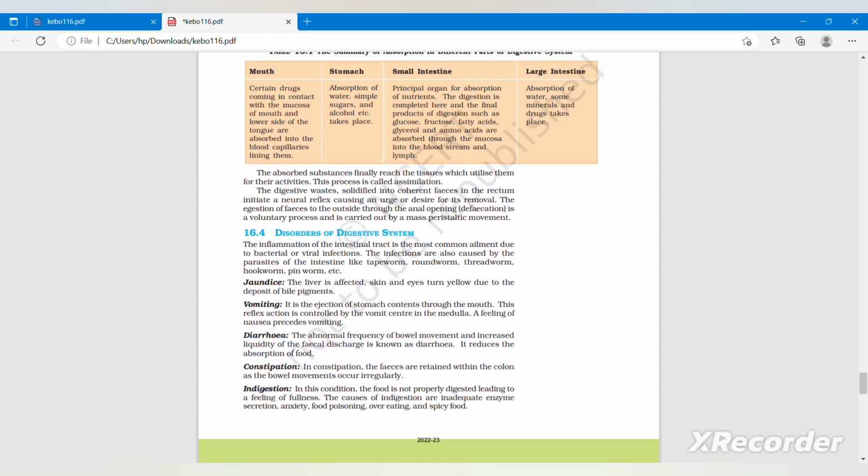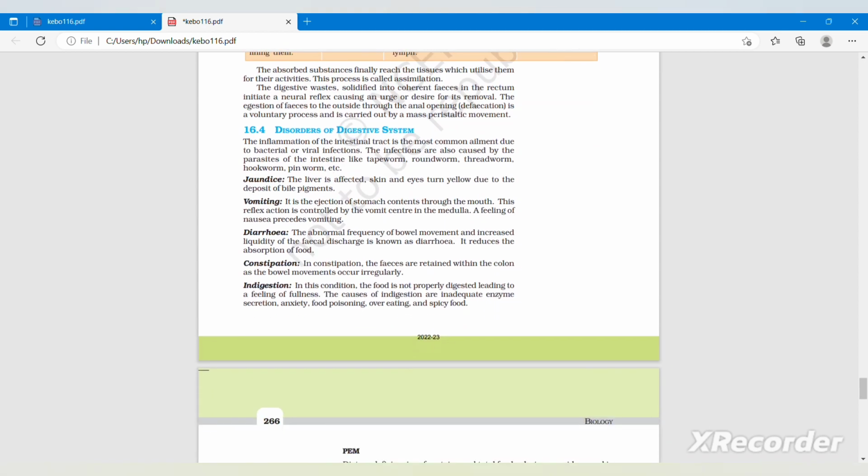And the last topic is 16.4, that is disorders of the digestive system. The inflammation of the intestinal tract is the most common ailment due to bacterial or viral infection. The infections are also caused by the parasites of the intestine like tapeworm, roundworm, threadworm, hookworm, pinworm, etc. Jaundice: the liver is affected, and skin and eyes turn yellow due to the deposit of bile pigments.